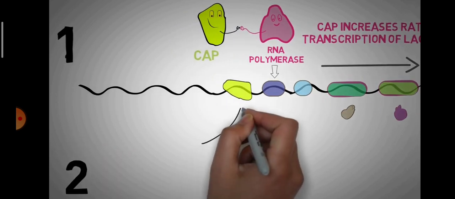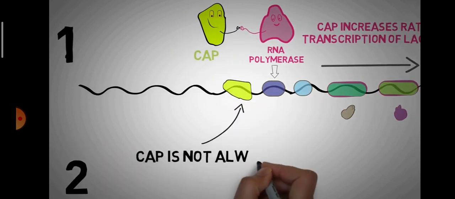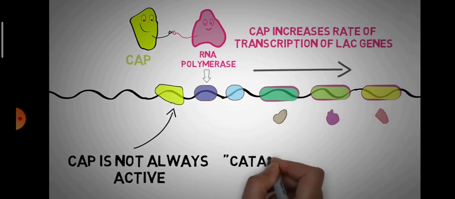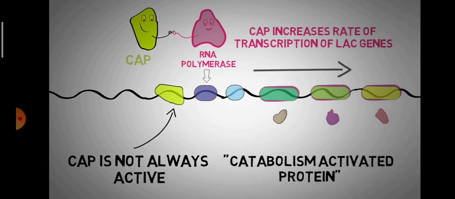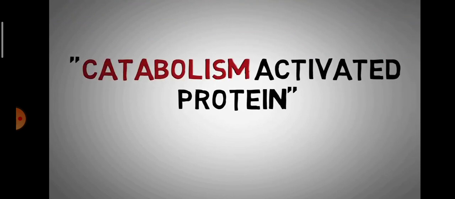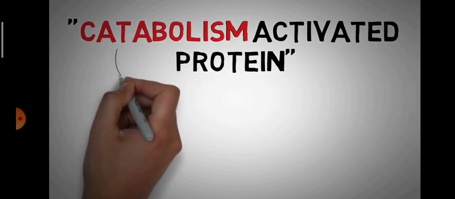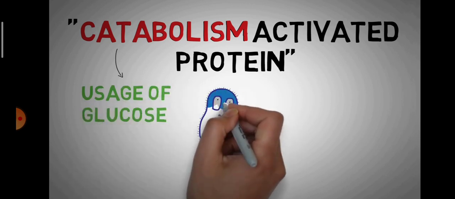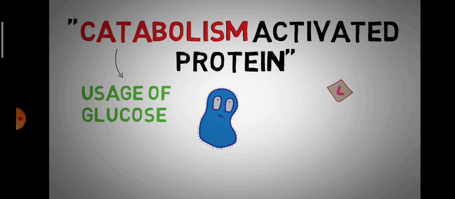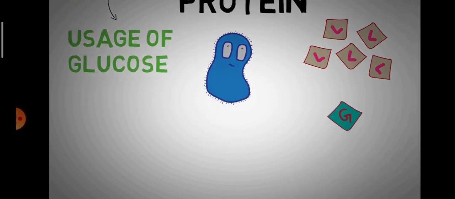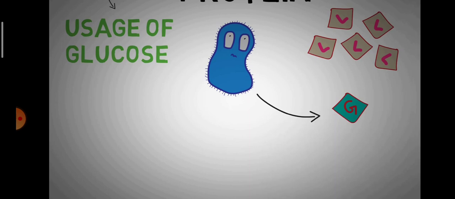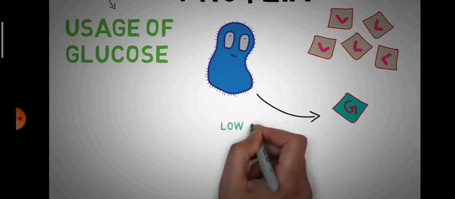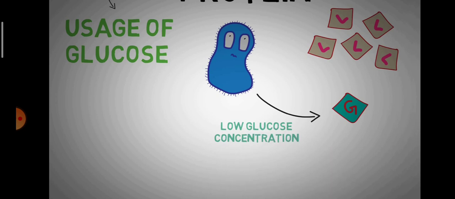And the second thing you have to understand here is that the CAP protein is not always active, and that is how it gets its name, because this CAP protein gets activated by catabolism. That is why it is known as catabolite activator protein. Catabolism here refers to the usage of glucose by the bacteria. When lactose is present for the bacteria to use and glucose is in short supply, the bacteria first uses all of the glucose that is present inside the cell. When this glucose gets low, this is a signal of catabolism to the cell and the CAP protein is activated.